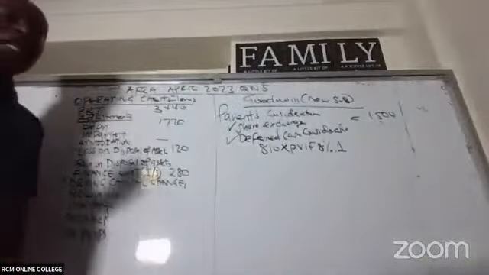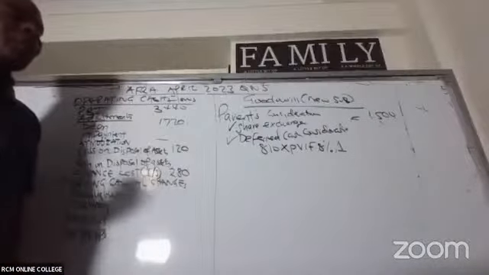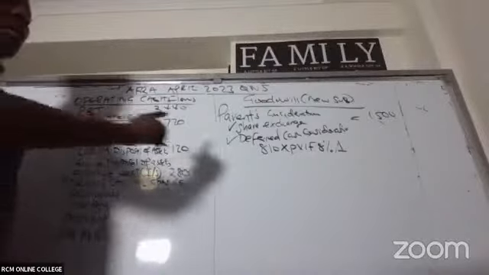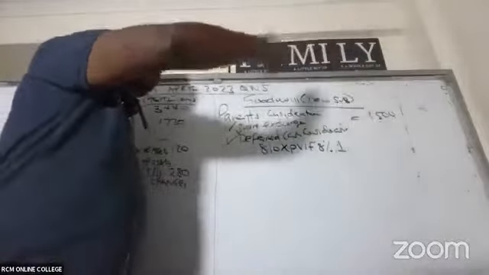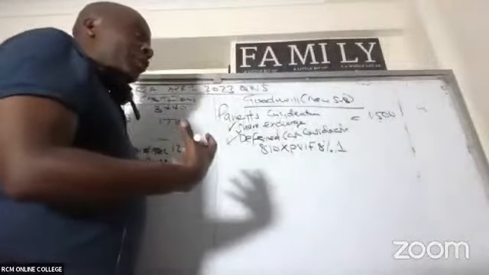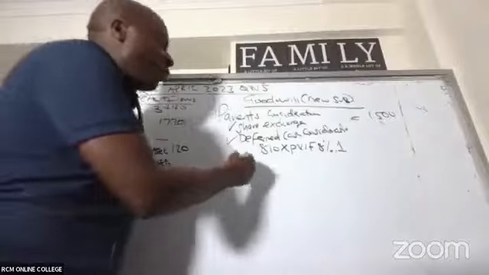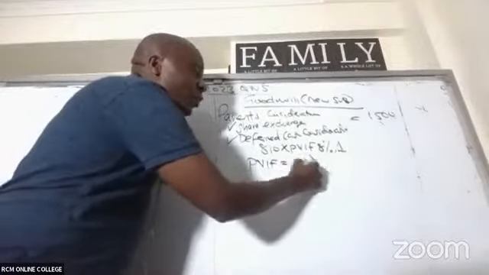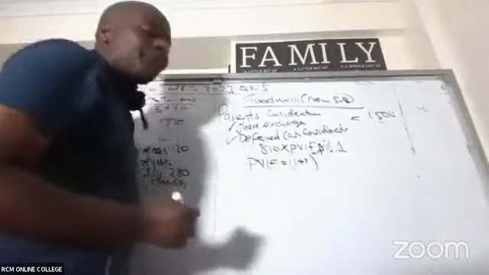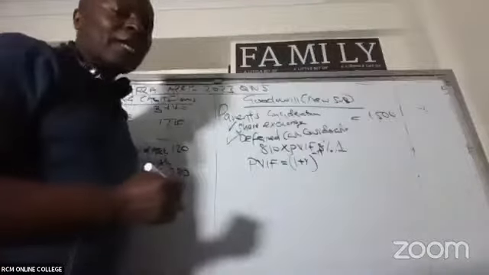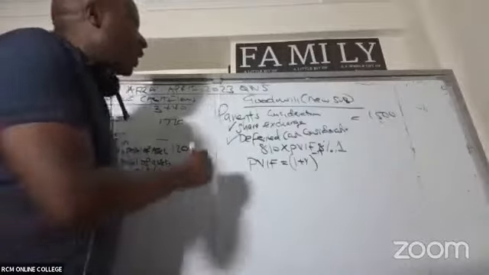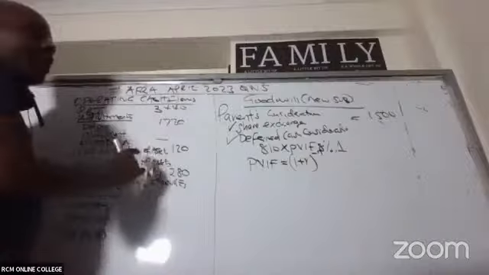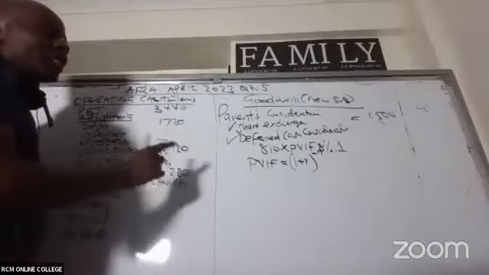Because the 810 is going to be paid in the future, we need to bring it to its present value. I hope, great friends, colleagues, you are able to remember the formula of PVIF. It is 1 plus R raised to negative N. We need to look at this carefully. April 2023, question number 5. So PVIF, ladies and gentlemen, is 1 plus R raised to negative N.